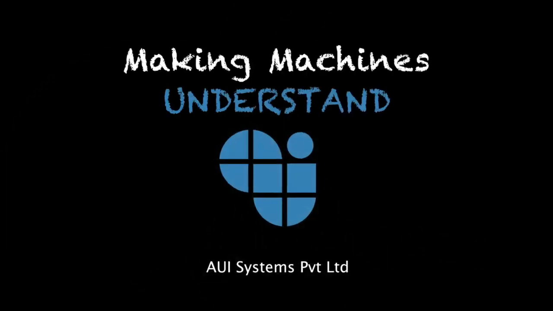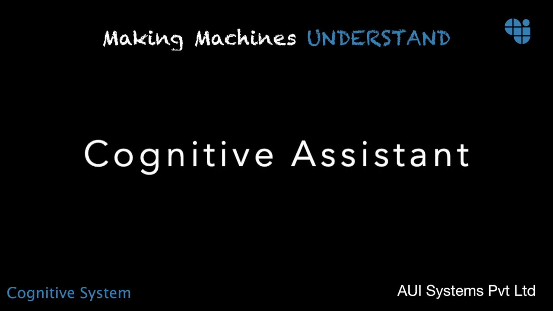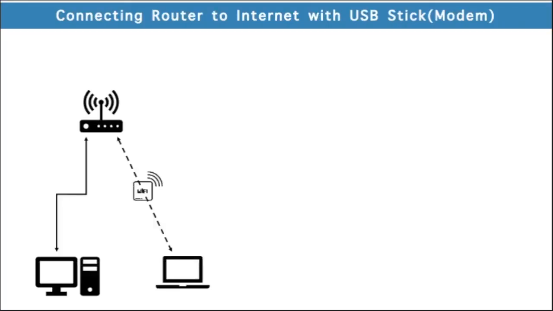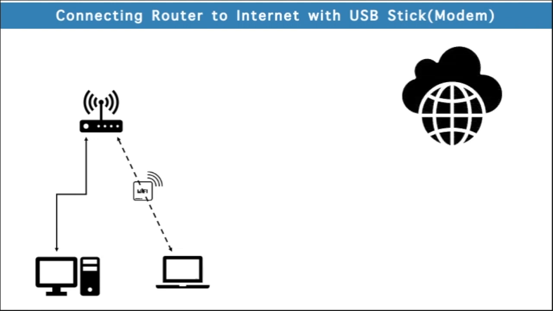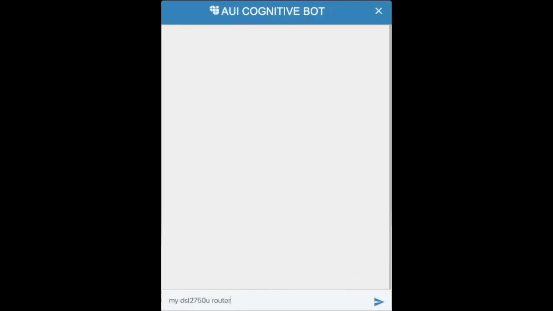Conversational AI is driving consumer interaction. The natural language understanding capabilities of the AUI cognitive assistant are demonstrated. A router connects the PC to the internet using an active USB dongle. The cognitive assistant resolves issues on router functioning and internet connectivity.